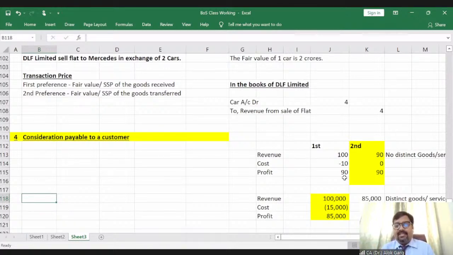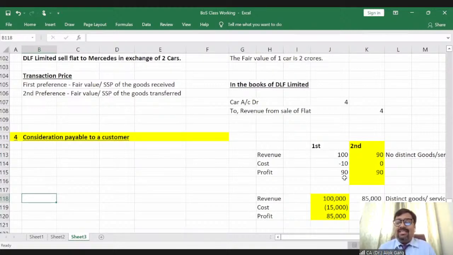Now the question arises whether in PepsiCo's P&L account this 1 crore rupees has to be shown on a gross basis and 1 lakh rupees has to be shown as a cost or an expense, or whether PepsiCo will record a revenue of 99 lakh rupees, which is 1 crore minus 1 lakh rupees. What is your view?